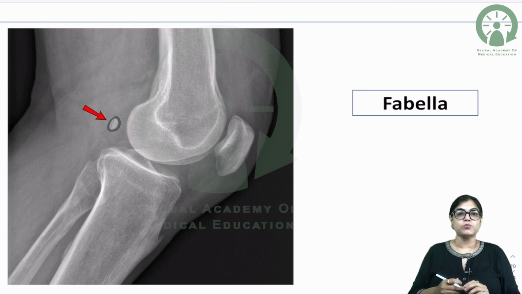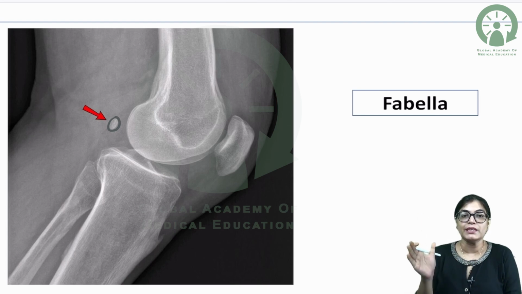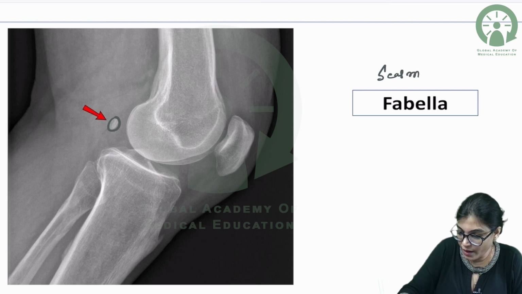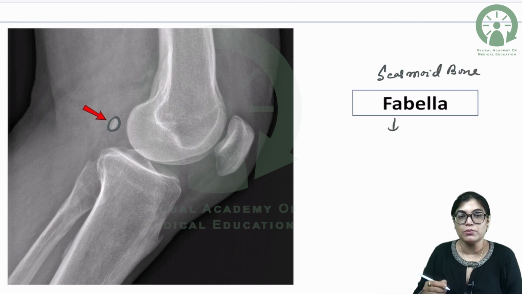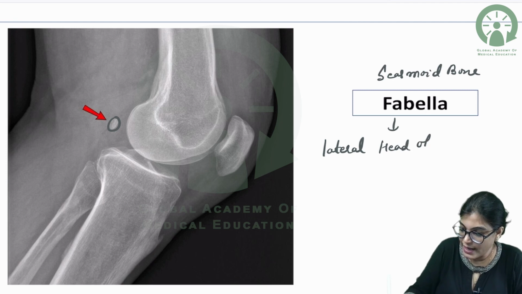Now, I would also like to show you the fabella, the small sesamoid bone. Can you see the small sesamoid bone? It is shown on the posterior aspect of the knee joint. It is formed in the lateral head of gastrocnemius muscle. So fabella bone is another example of sesamoid bone.